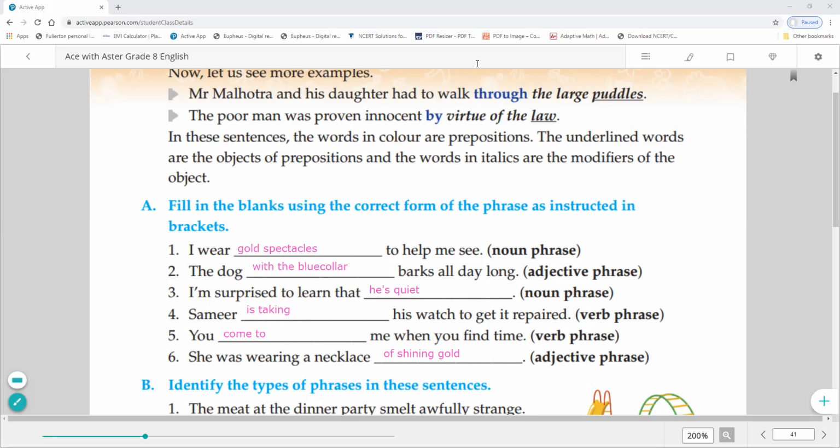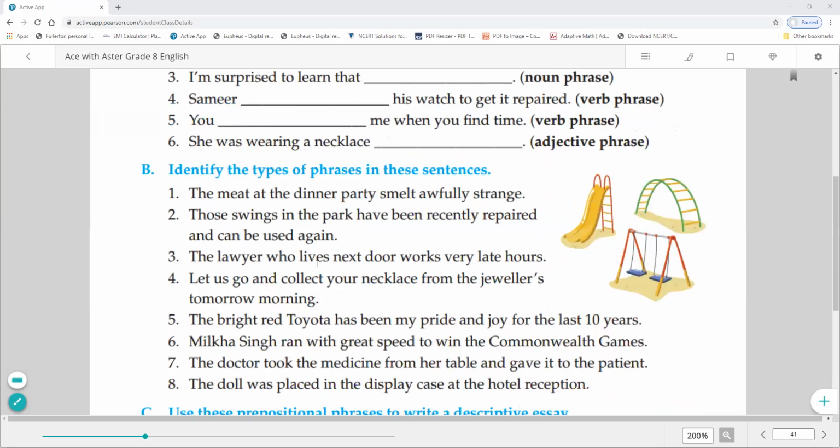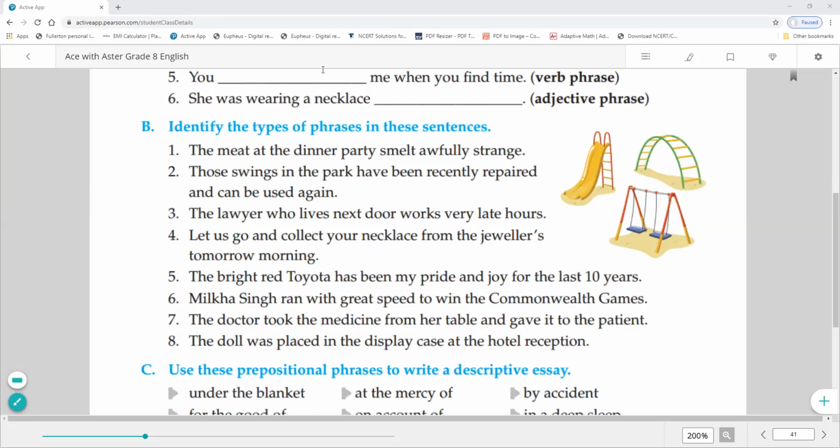Next exercise is identify the types of phrases in these sentences. Okay, so first is now we have to identify the phrases. The meat at the dinner party smelled powerful strange. So the meat at the dinner party. Here the phrase is at the dinner party because we have at preposition and dinner party as a noun. Those swings in the park. Again in the park. In as a preposition and park as a noun.